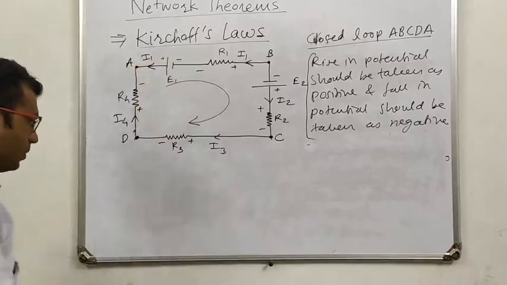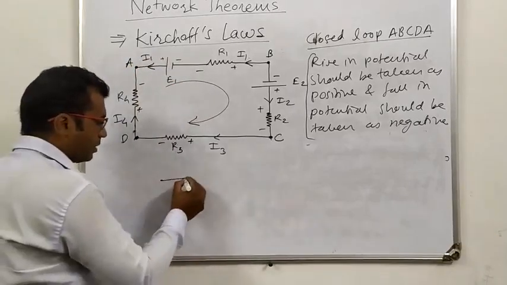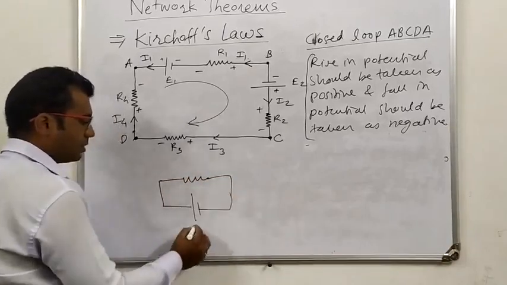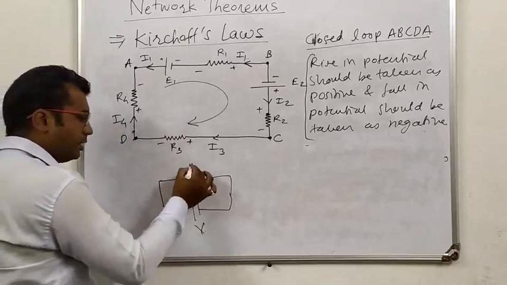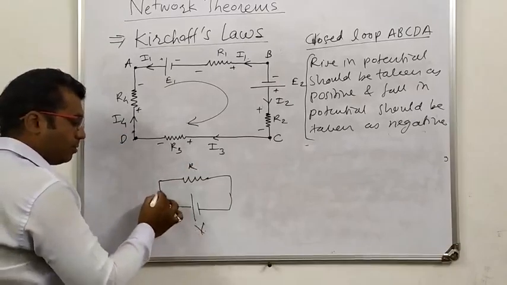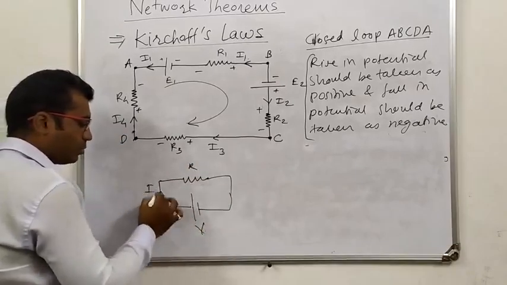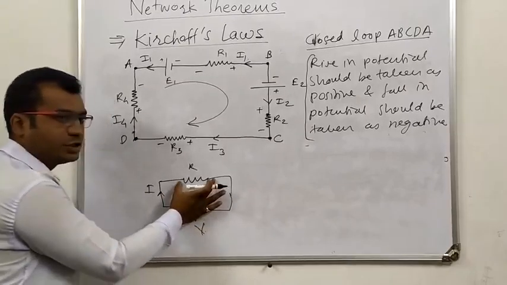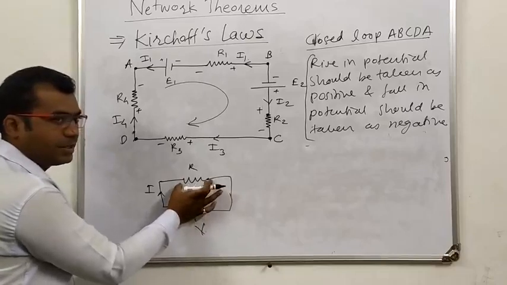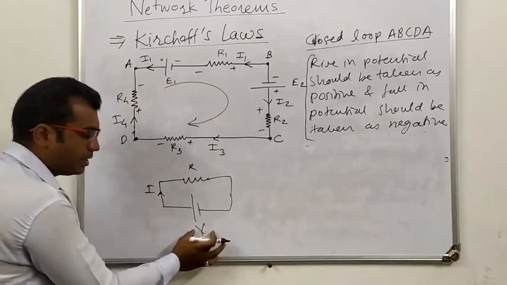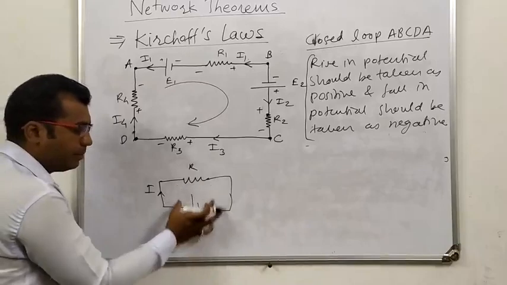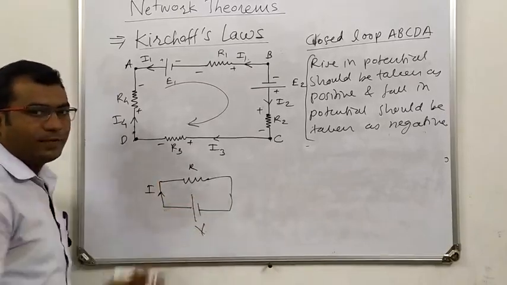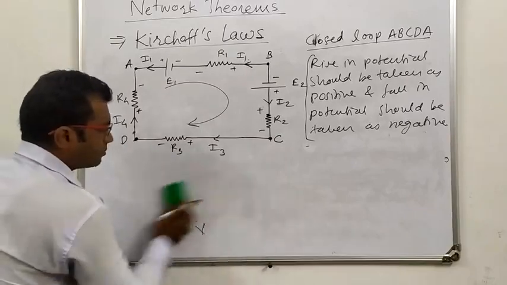It means that this voltage is dropped across this resistance. The potential drop across this resistance is V.